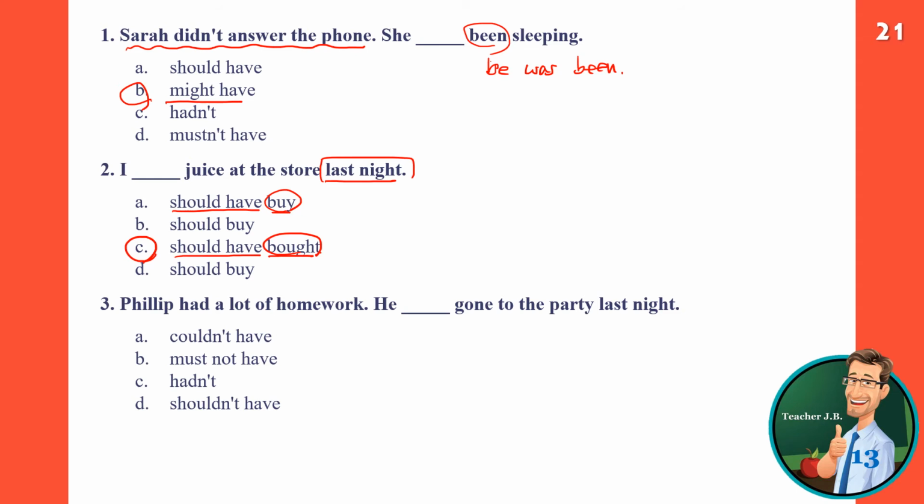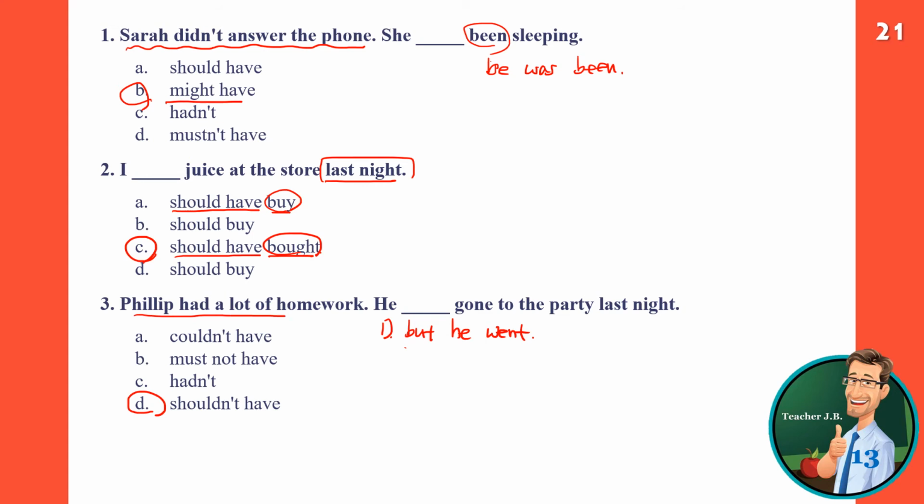Philip had a lot of homework. He blank gone to the party last night. Here, actually, it's not a perfect question. There could be two answers. But he went. If we say he went to the party, we can say he shouldn't have gone to the party.